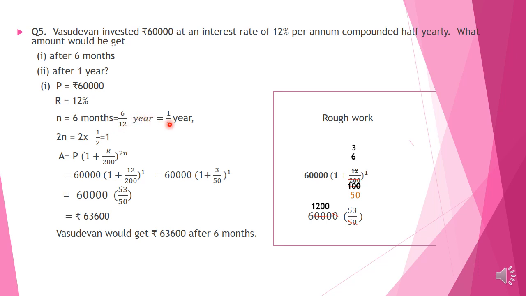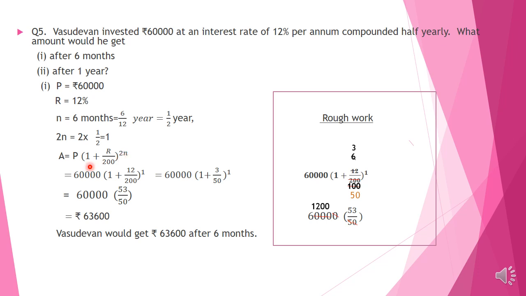For half yearly compound interest we use the formula A is equal to P into 1 plus R by 200 raised to 2N. Here 2N means number of half years, that is 2 into N. N is here 1 by 2. So 2 gets cut and we get 1. So number of half years 2N is equal to 1.